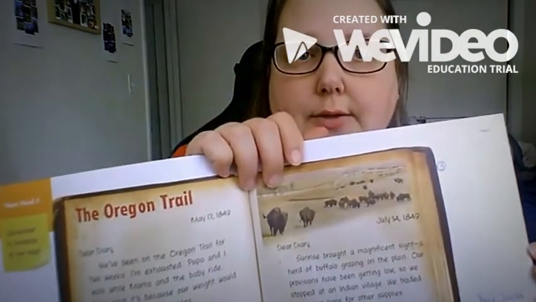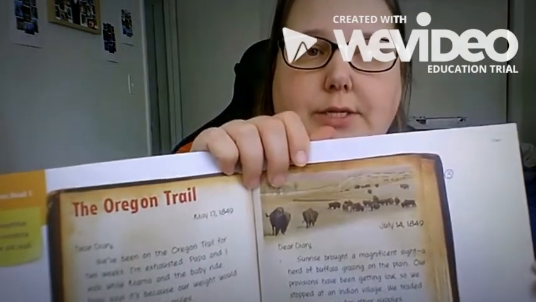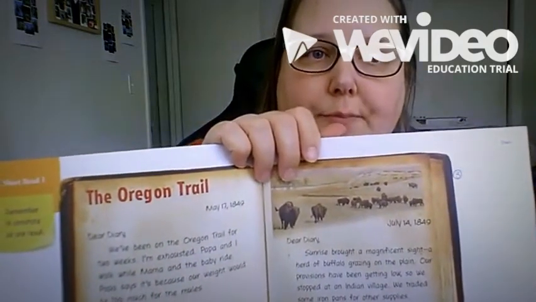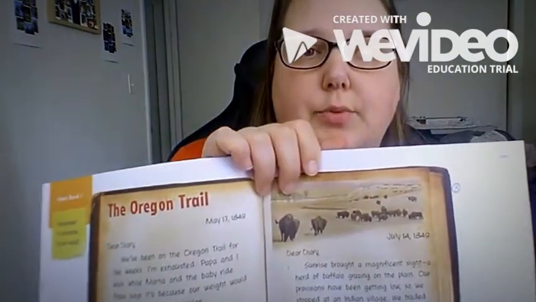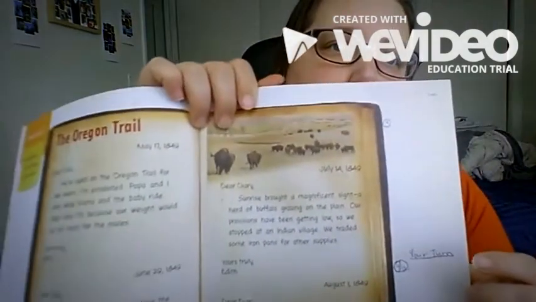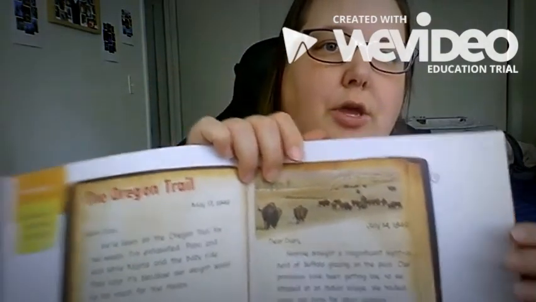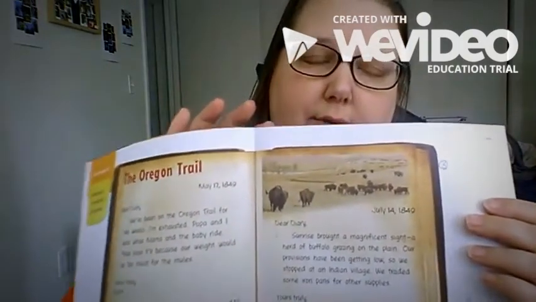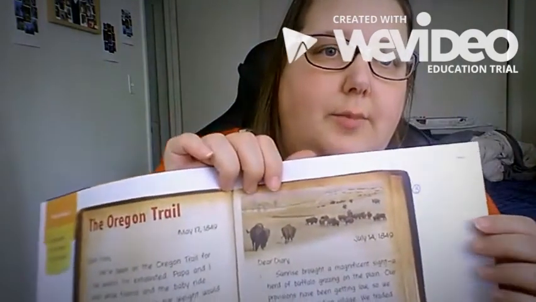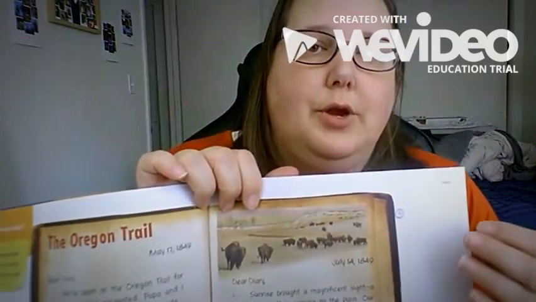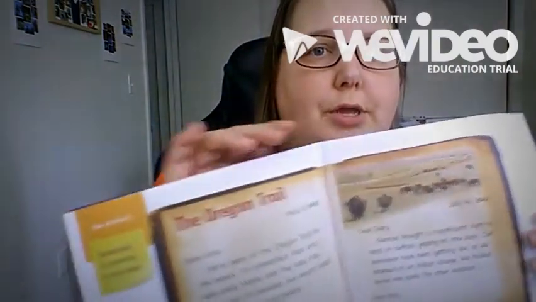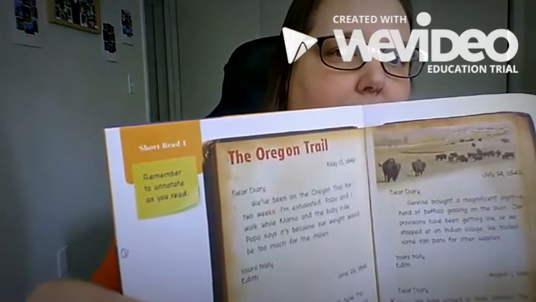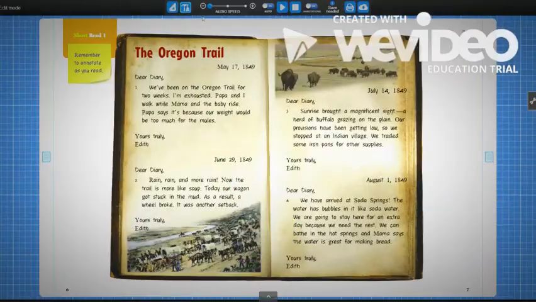A diary is written by a person and tells about what's happening in their life. Today we're going to be practicing looking for main events within the diary so we can see what happened to the person who wrote this diary, whose name is Edith. We're going to read part of the Oregon Trail diary together, and then as we read, we're going to pause and we're going to write down important things that happen in the notes section. When we get to paragraph 4, you're going to do that on your own. Okay, let's get started. First, we're going to listen to the text as we read along.